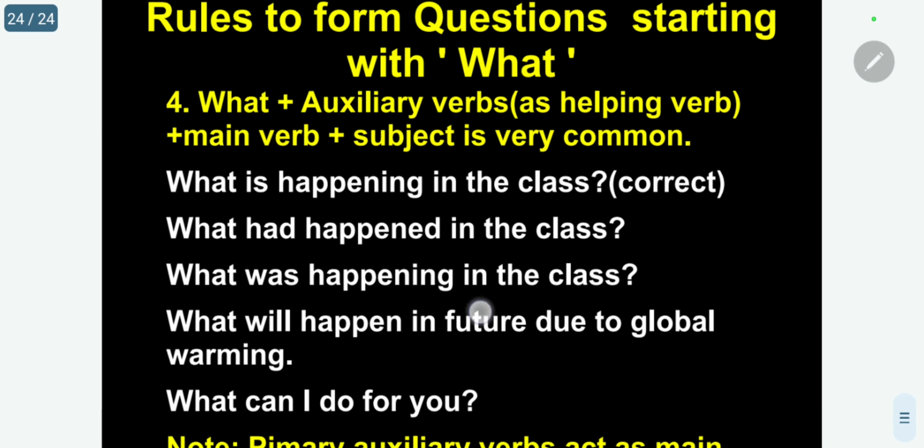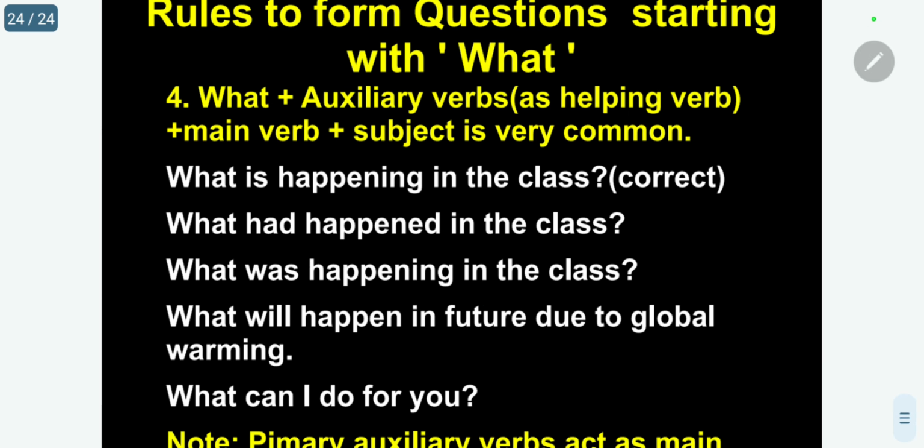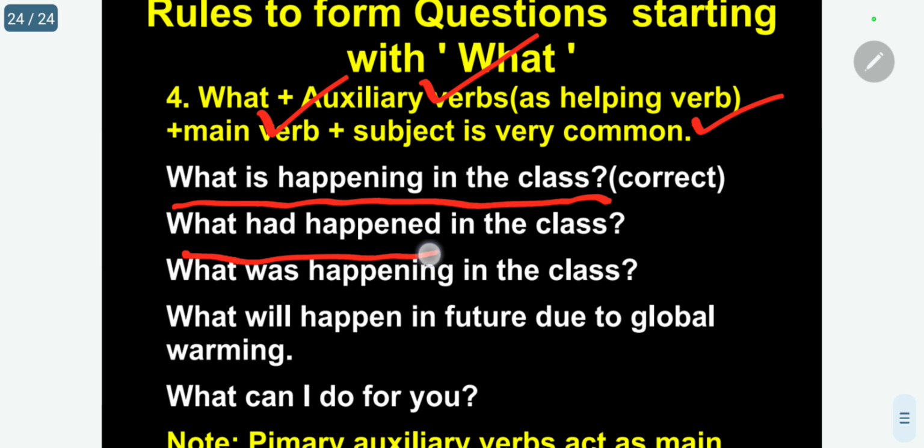The fourth case, the most important, is what plus auxiliary verb as a helping verb plus main verb plus subject. It is very, very common. We have seen so many examples. What is happening in the class? Present continuous. What had happened? Kindly follow. Had happened, past perfect. What was happening?